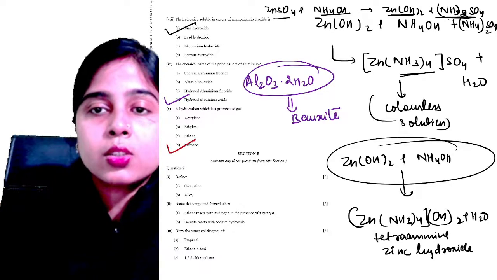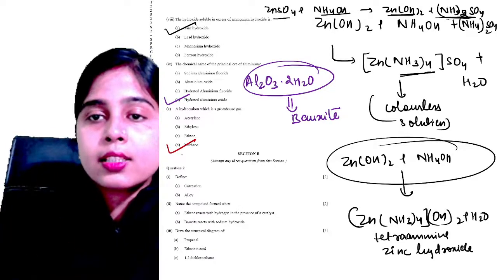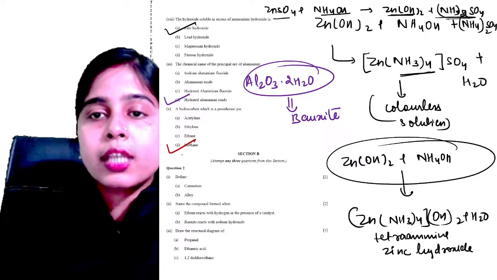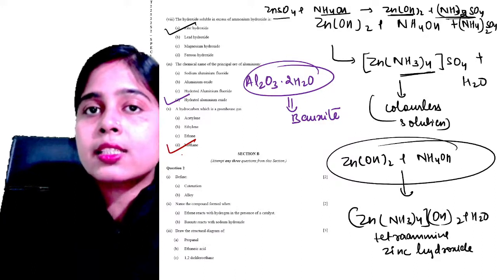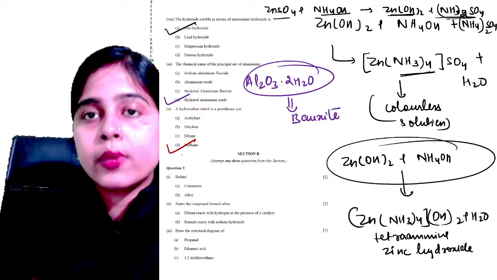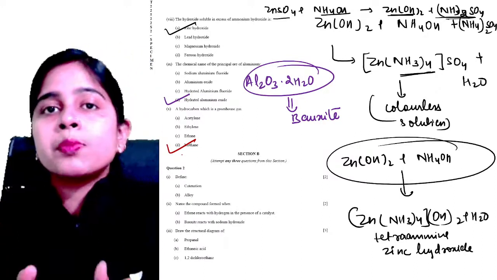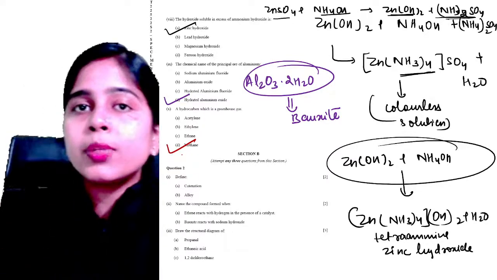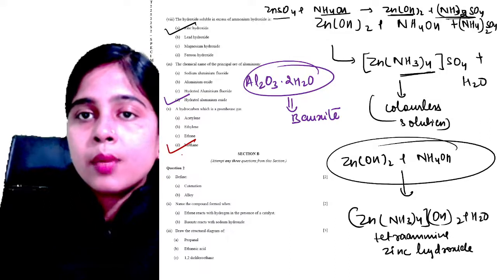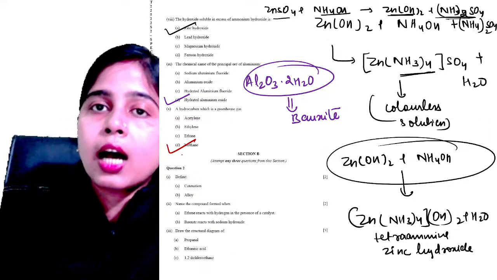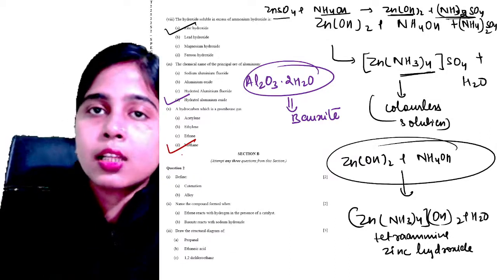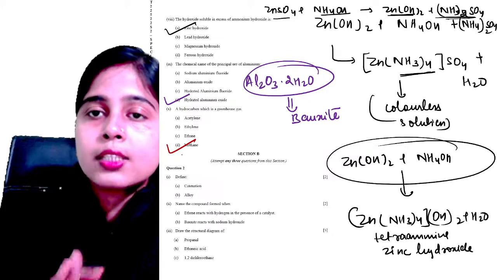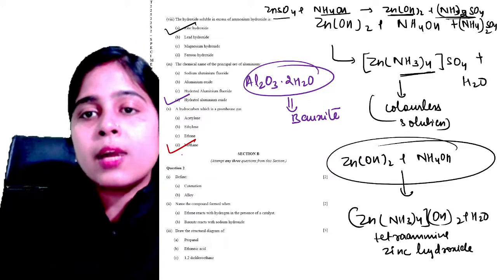So your section A is complete. Now let's start with section B. Your section A consists of 10 objective questions. You need to attempt these questions and be very thorough with your concepts, because you can see very easy questions are asked. If you are thorough with your concepts, you can simply answer them and get your marks.